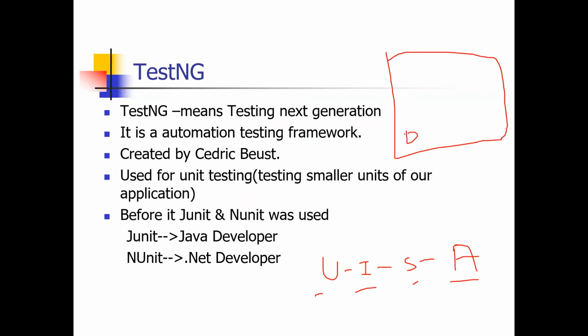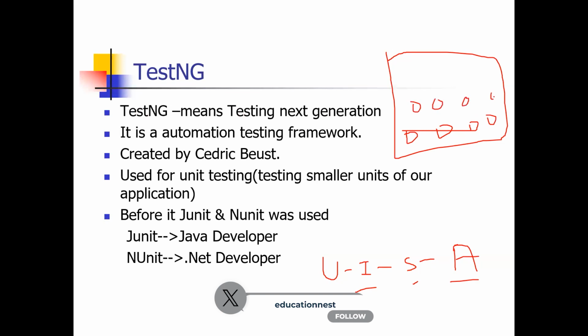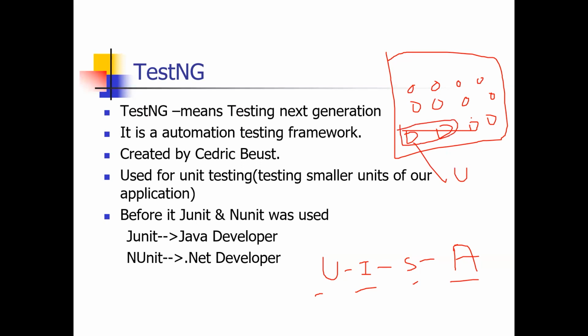The whole system is divided into small blocks, and these small blocks are called units. When we do testing between two of these blocks, it is called integration. The combination of all these blocks becomes a system. When the whole testing is done, it comes to acceptance.